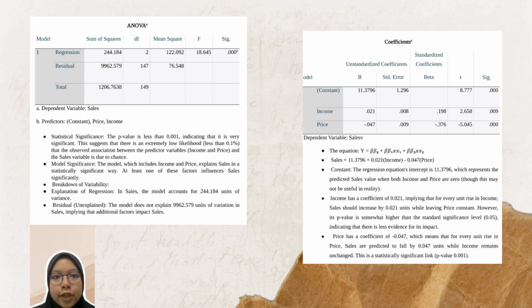Last one is coefficient, constant. The regression equation intercept is 11.3796, which represents the predicted sale value when both income and price are zero.